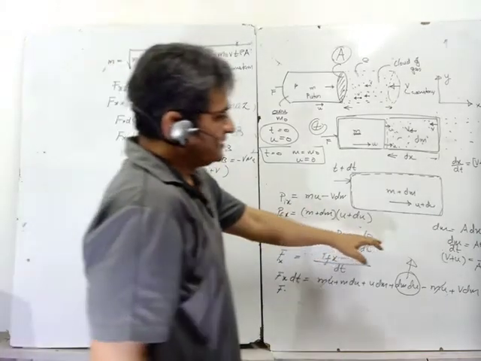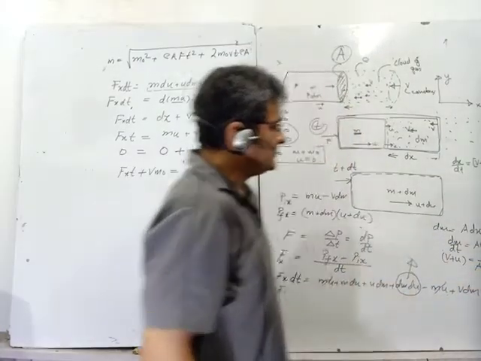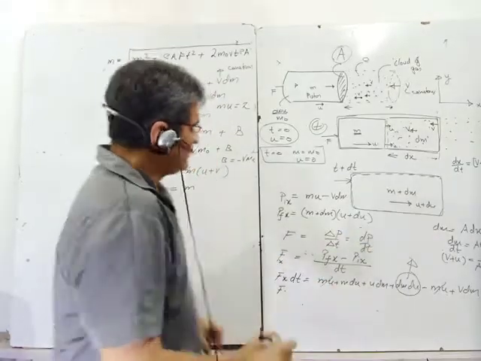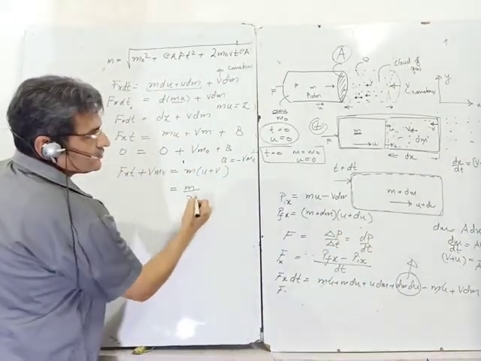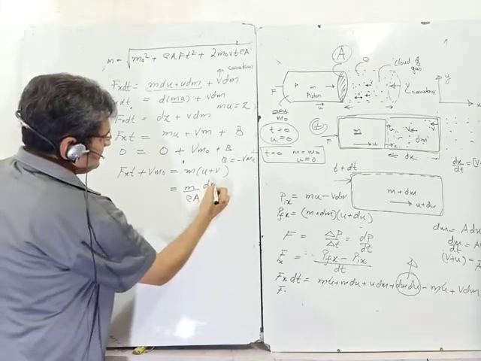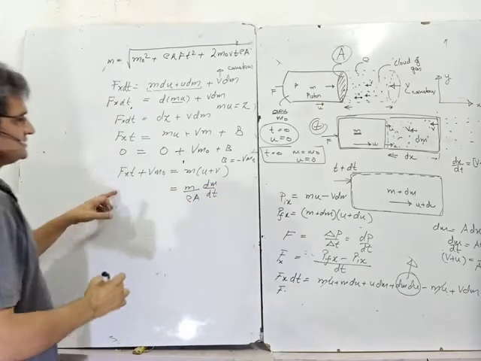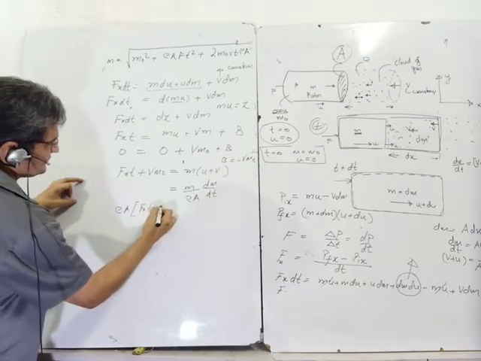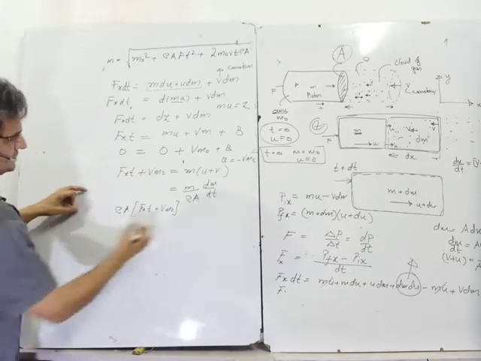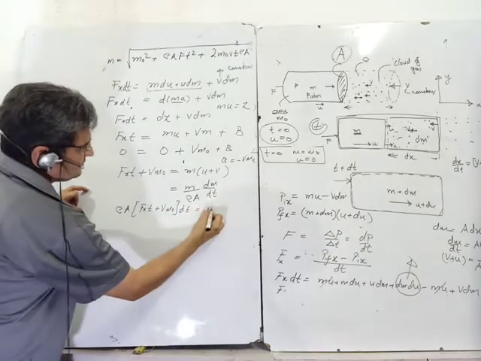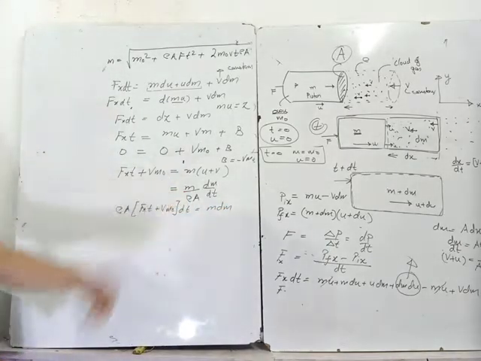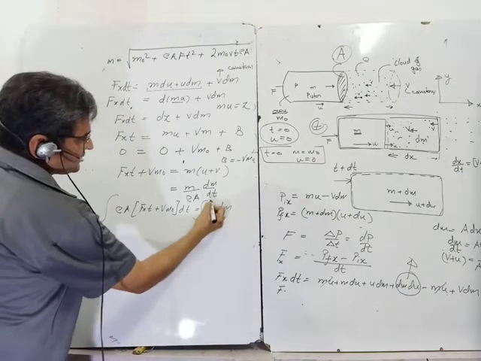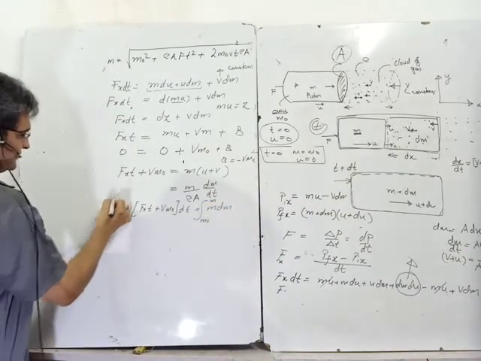Now just see what is the value of u plus v and dm upon dt. So I get u plus v is 1 upon rho A, dm upon dt. So I get rho A (Fx t plus v m0) dt is equal to m dm. So I have got a very simple relationship which I can integrate. m is varying from m0 to m and t is varying from 0 to t.